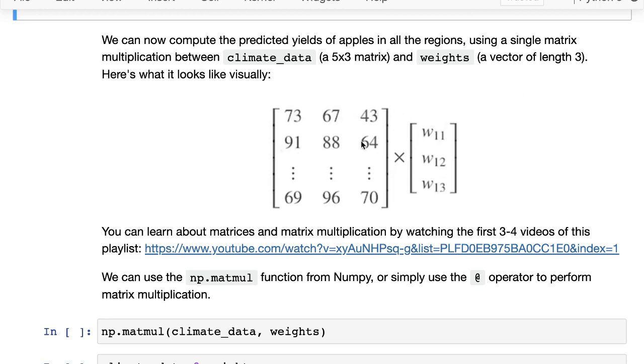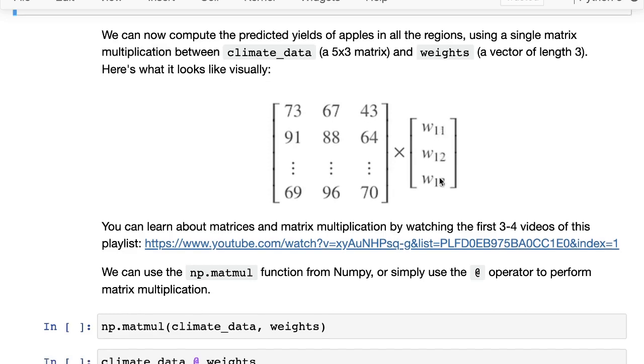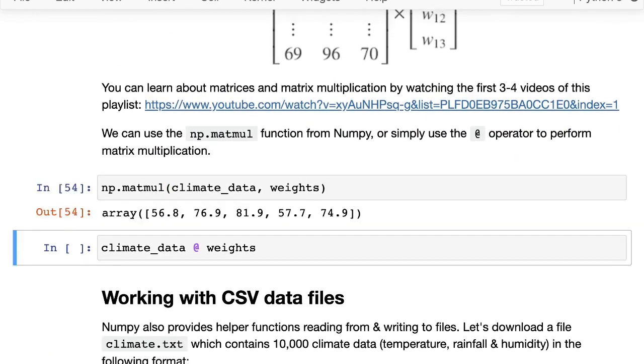And similarly, the second element will be the dot product of the second row and the weights vector, and so on. So the matrix when multiplied with the weights will give back a vector, and each element of the vector will be the dot product of that specific row with the weights vector. Okay, and that is what we want. And the way to do that in NumPy is to use the matmul function.